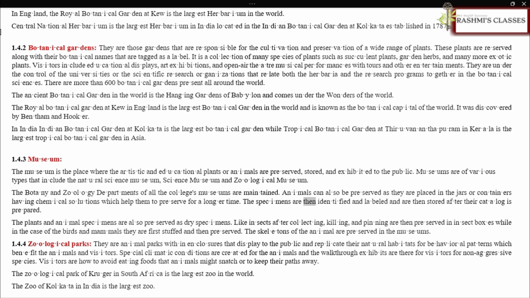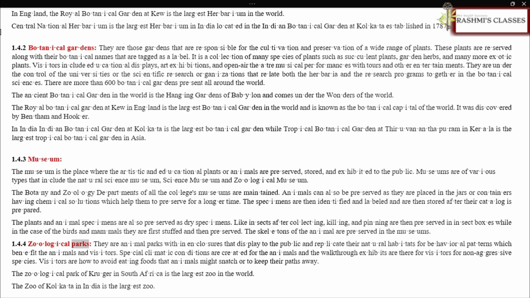The specimens are then identified and labeled and are then stored after their catalog is prepared. The plant and animal specimens are also preserved as dry specimens. Insects, after collecting, killing, and pinning, are preserved in insect boxes, while in the case of birds and mammals they are first stuffed and then preserved. The skeletons of the animals are preserved in the museums.